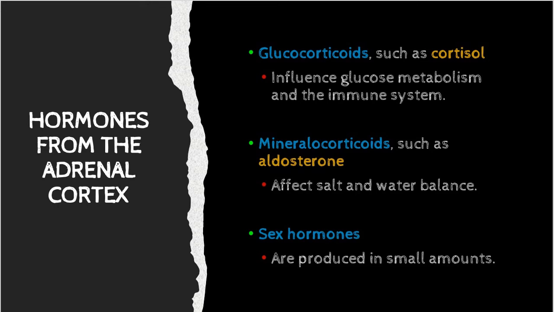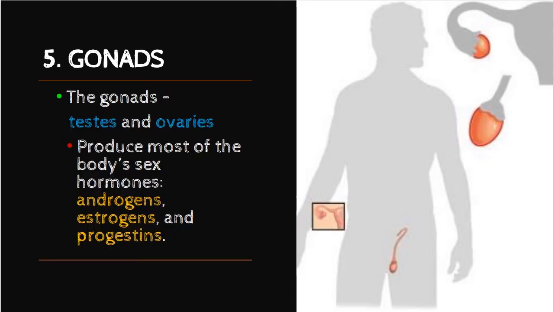The adrenal cortex also produces mineralocorticoids such as aldosterone, which affects salt and water balance, and a small amount of sex hormones, either male or female.